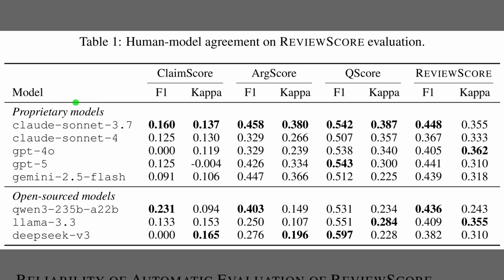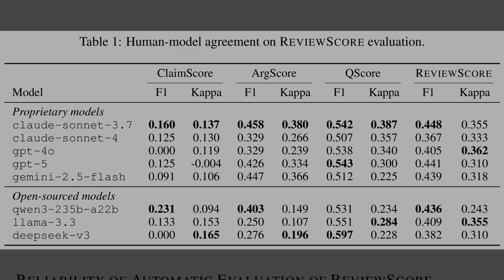Alright, with Figure 2 covering the pipeline, Table 1 reports how closely models match human review score labels. Across systems, F1 hovers around 0.5, which signals moderate agreement on the binary decision. Kappa sits near 0.3, so ordinal scoring also shows only moderate alignment. Questions align best while claims fare worst because claims lack concrete evidence. Proprietary models generally edge out open source, with Claude Sonnet 3.7 often highest.